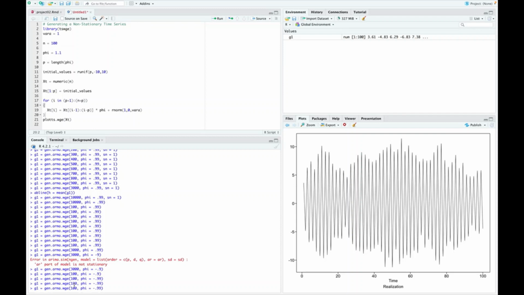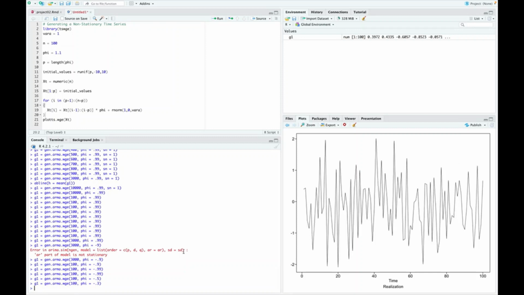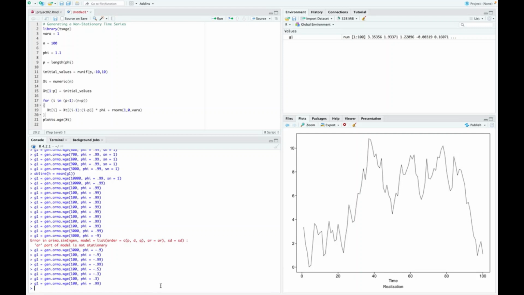If you want to see weaker, let's look at some weak oscillating behavior. That's still got some oscillating in it, but it skips a couple beats. If we want to see really weak, that's just kind of going around, but we can still see that oscillating behavior in it. And I hate to jump around too much here, but let's go back to positive. This will be weak wandering, right? That's kind of weak wandering, whereas that is stronger wandering.